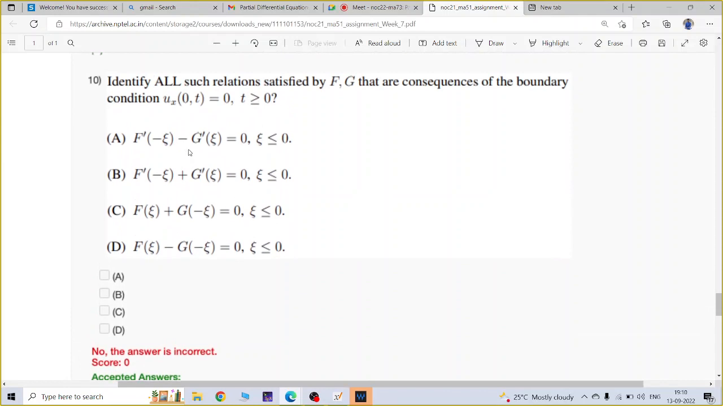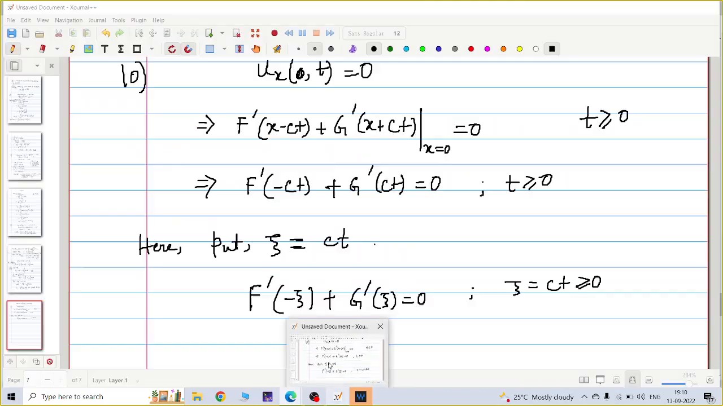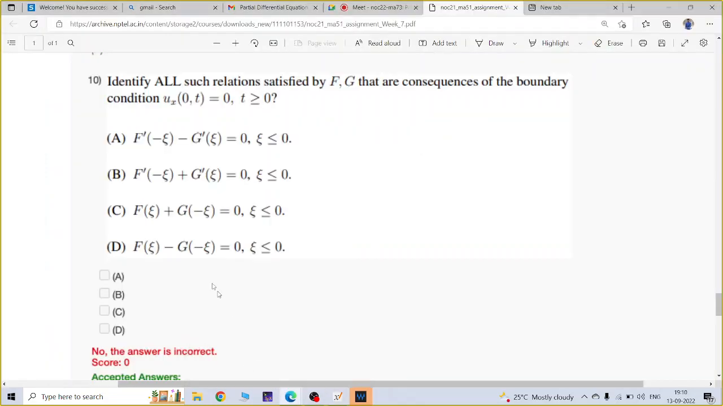Okay, question number 10. Do you understand, Ruby or Sasan? Anyone? I just replaced. Now you got F'(minus xi) plus G'(xi) equal to 0, where xi is greater than or equal to 0. Is it there in the options? What I got is F'(minus xi) plus G'(xi) is 0, but I got xi greater than or equal to 0. So is option B correct? Option B is... Sir, xi is everywhere less than 0 in all the options, no?